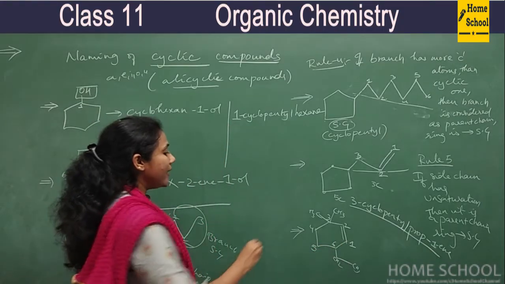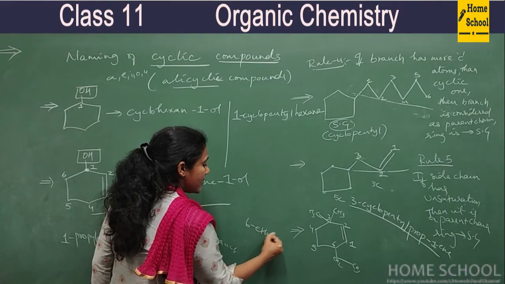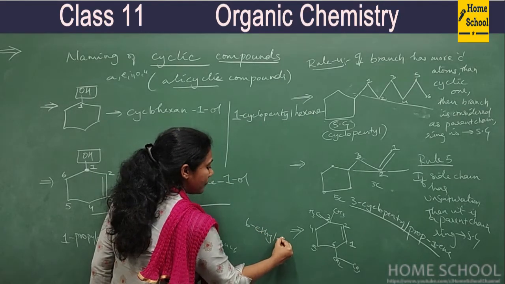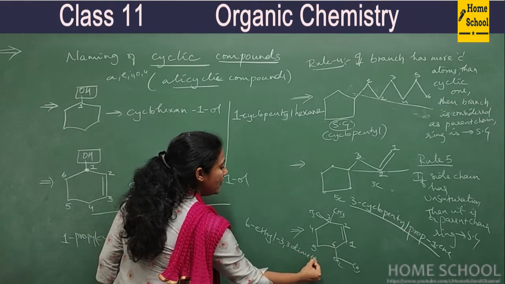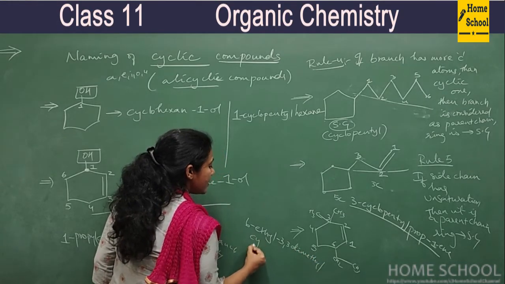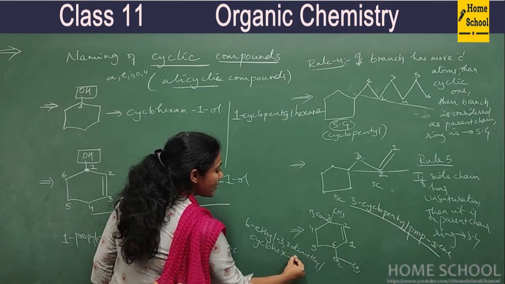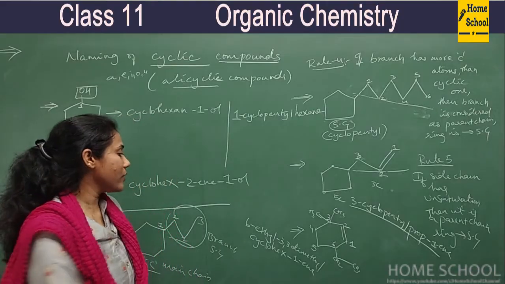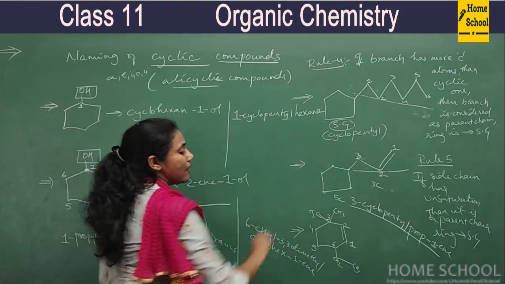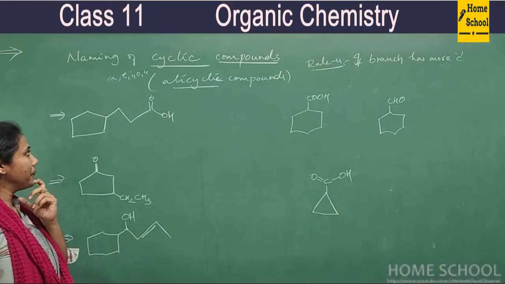Okay, so how do I write its name? It is 6-ethyl-3,3-dimethylcyclohex, and primary suffix 1-ene. 1-ene. Okay, so this is the name of this compound. Look at these examples, guys, very interesting.